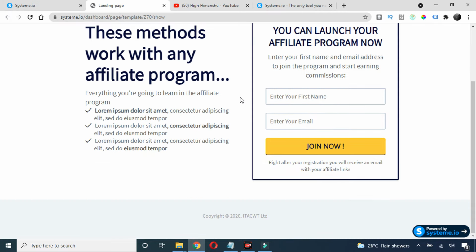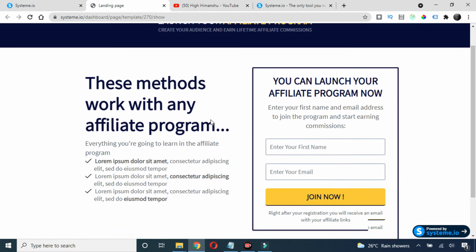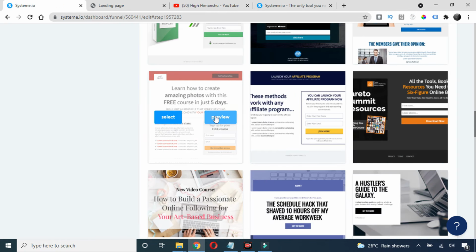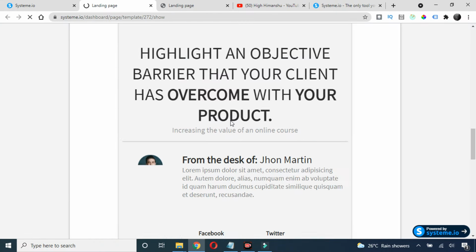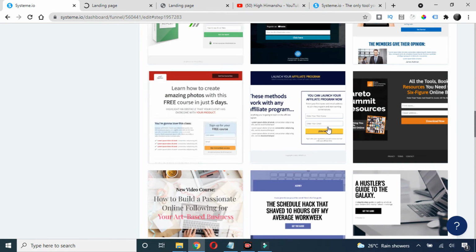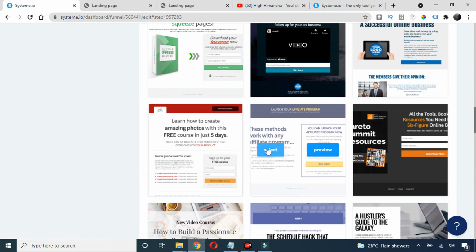So see, this is the landing page. It's looking so good. You can call it an opt-in page as well, or if you go here to preview, you can see this page also. This is also looking really good. So it depends upon you. You can just play around with it. For now I'm gonna choose this one, select.